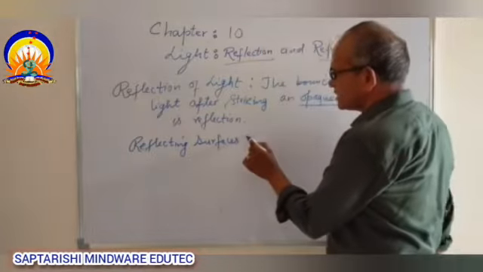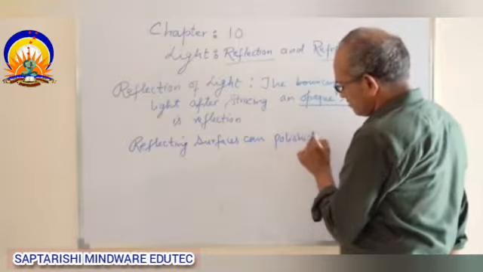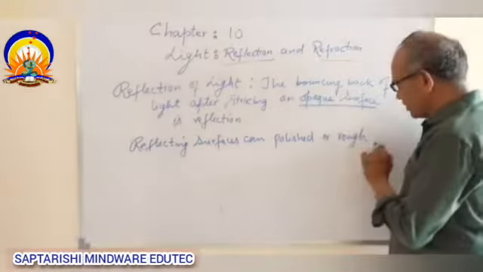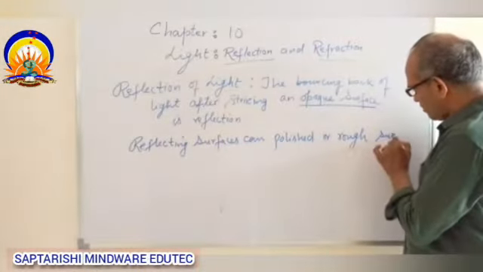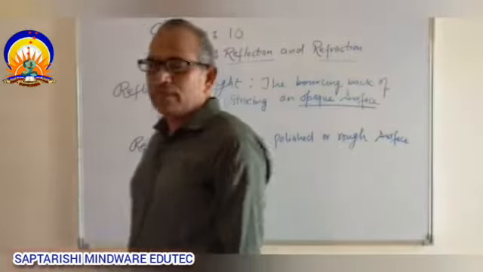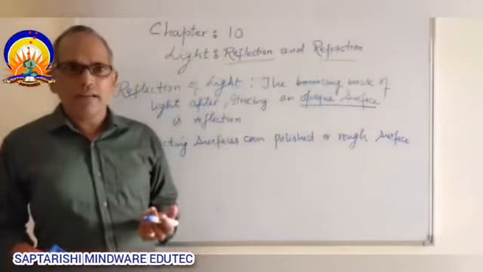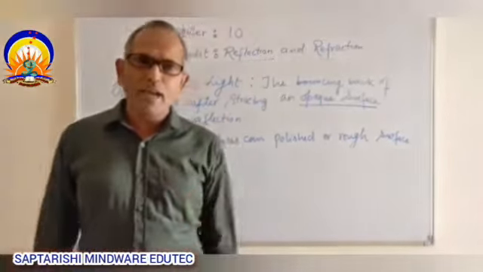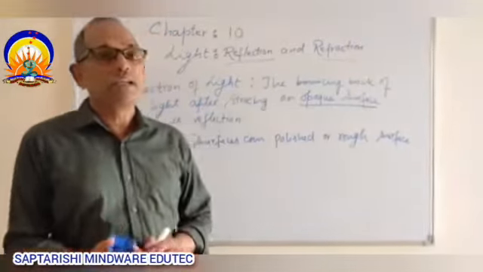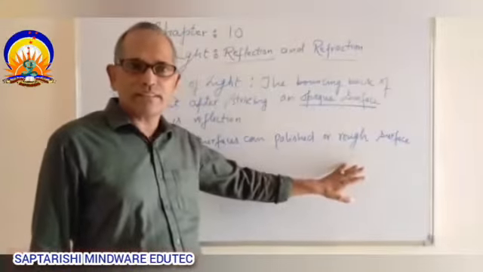Reflecting surfaces can be polished or rough, irregular. It can be a polished surface or it can be a rough surface. Like we are rough reflecting surfaces. We all are able to see each other because we act as rough reflecting surfaces.